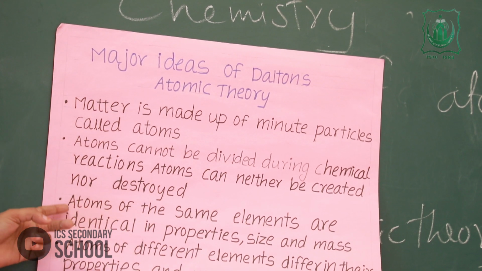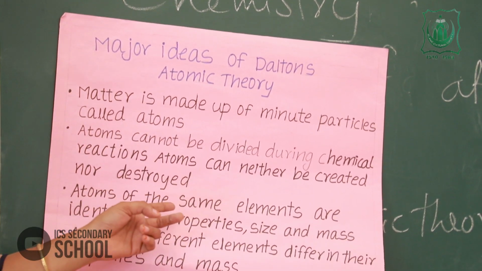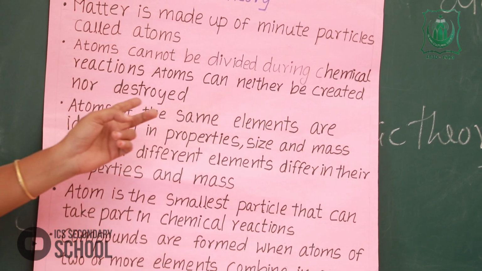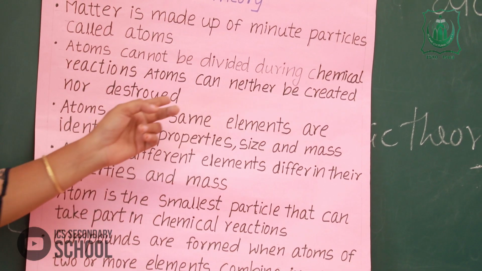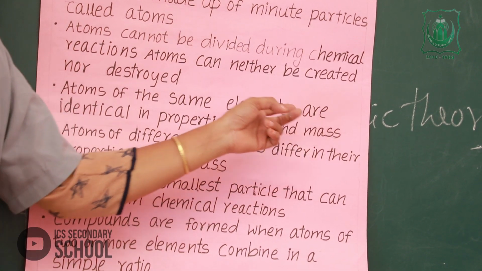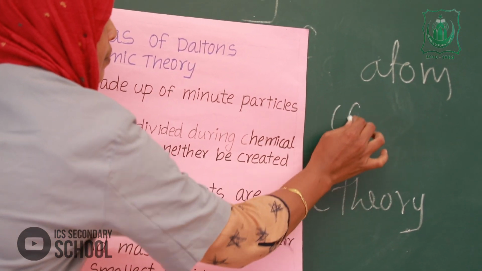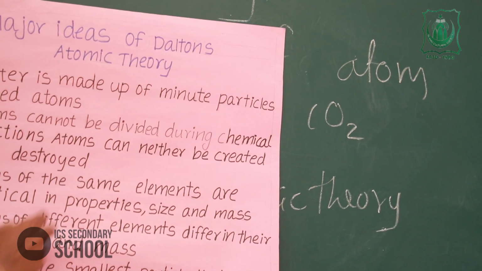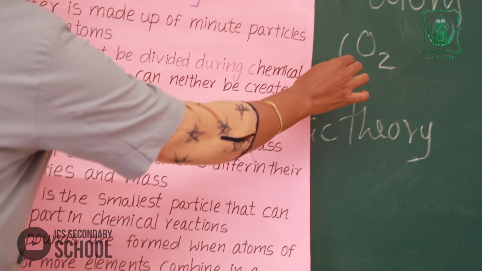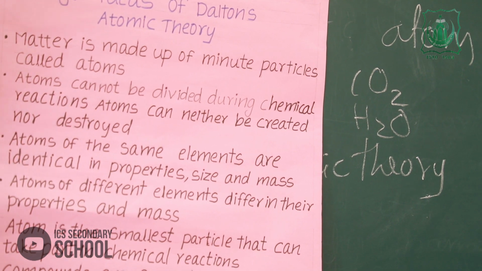Then next, atoms of the same element are identical in properties, size and mass. Example, in CO2 carbon dioxide, oxygen is present, and in H2O water, oxygen is present.